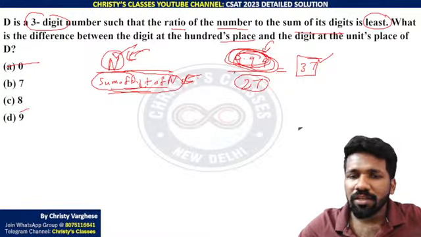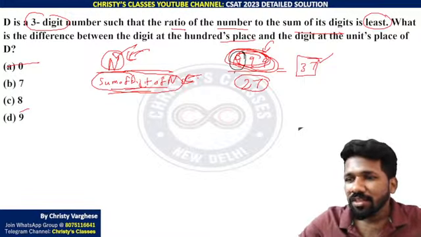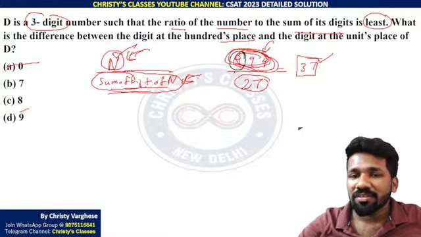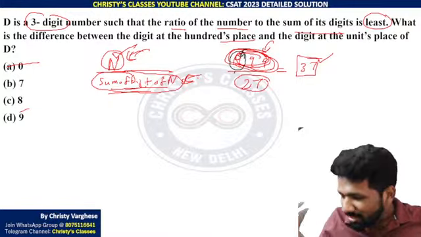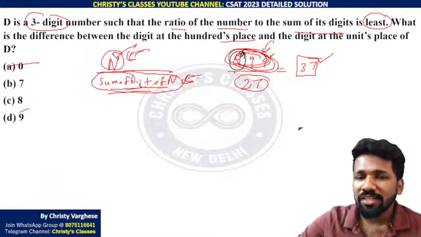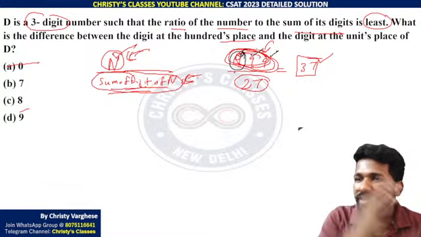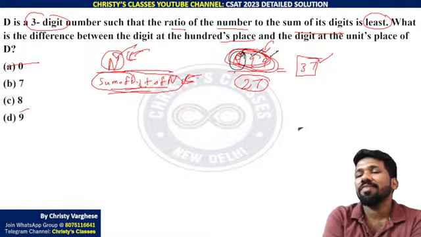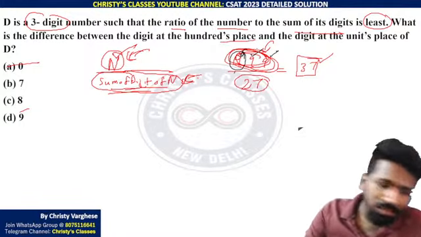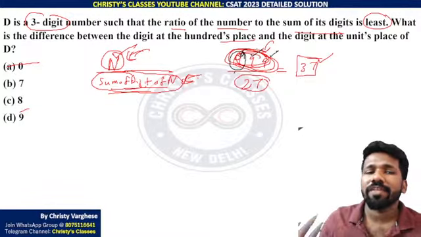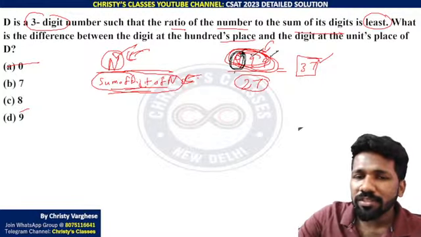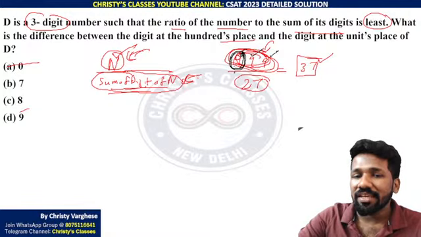In a 3-digit number, if you increase the leftmost digit, it is not just that digit increasing, the number is increasing by 100 times. Instead of 900, if 800 is taken, the number gets decreased by 100, because that is in the hundreds place. This 9 and this 9 are less significant. Least significant and most significant digit, we all learned in school days, no? So the leftmost digit is the most significant digit. The place value of that is very high. That is why if you reduce the value of this, that will reduce the number significantly.